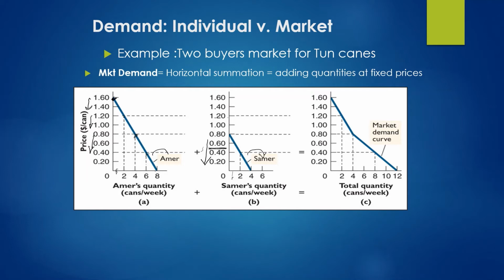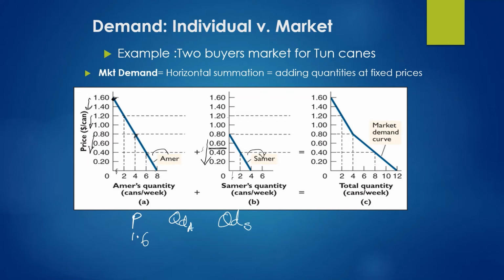Now without any delay, let me explain further. For market demand, let us take the prices to be the same. Let us consider that price is equal to 1.6. At this price, what is the quantity demanded for Amar and the quantity demanded for Samar?